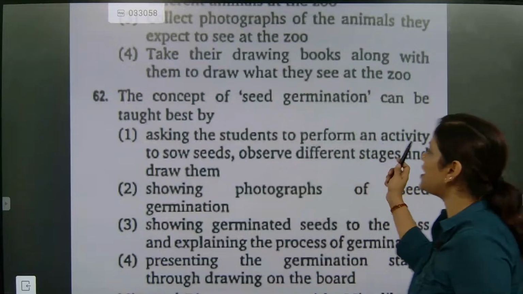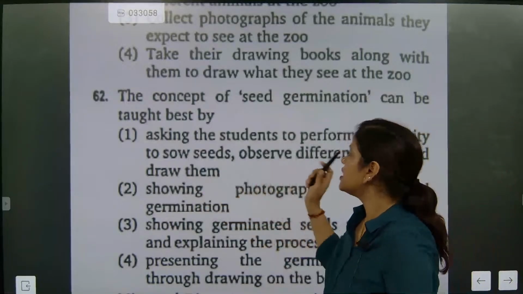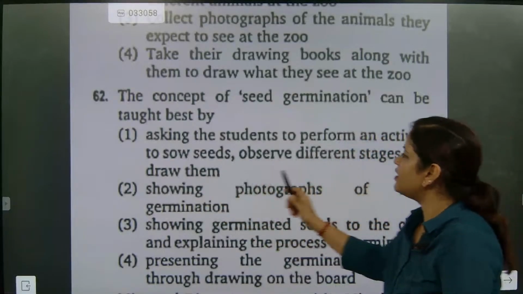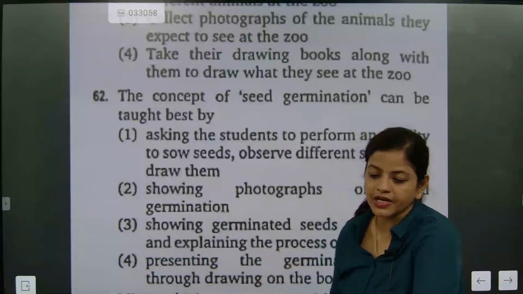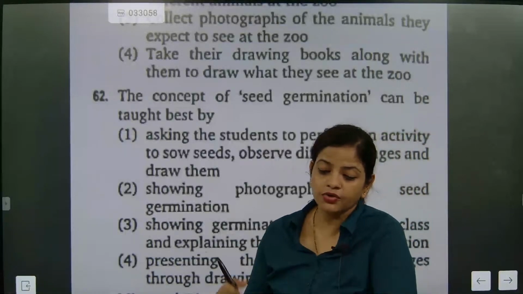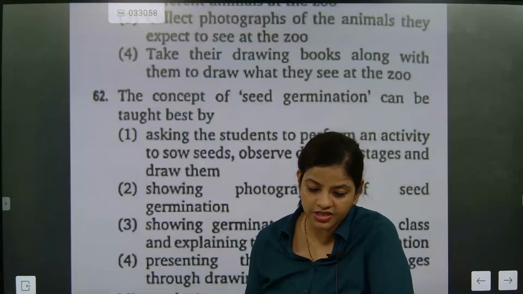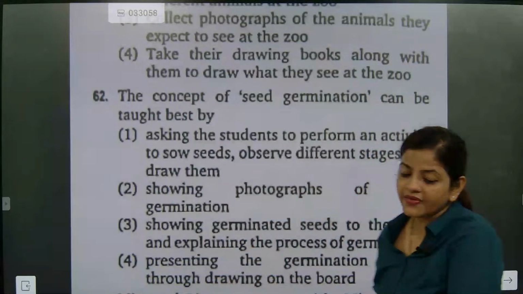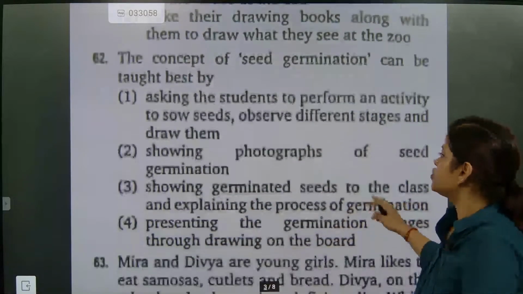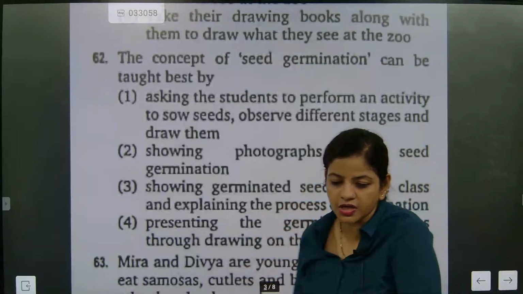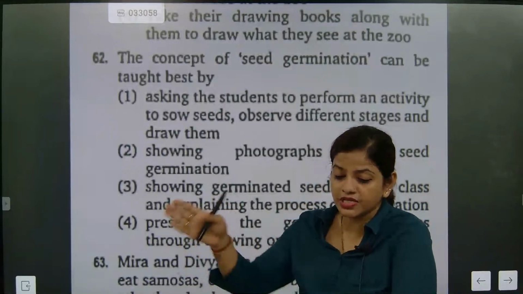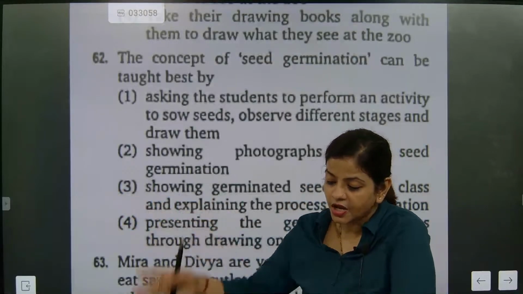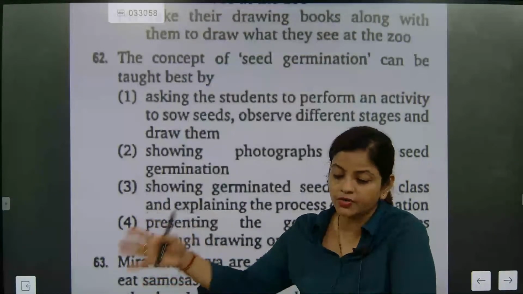Asking the student to perform an activity to sow seeds, observe different stages and draw them. Definitely you will be telling the student that okay fine, you need to perform an activity to sow seeds, observe how they are exactly getting germinated, and then you need to draw the stages. Showing photographs of seed germination. Now you need to teach the students, so these are the stages of seed germination. You can draw this like this.